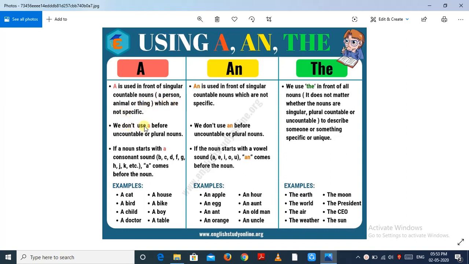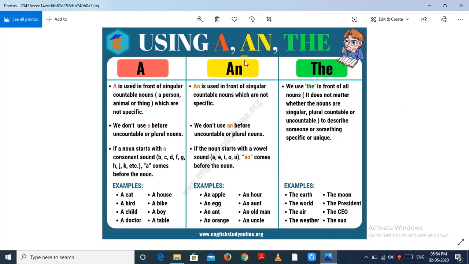We don't use "a" before uncountable or plural nouns. If a noun starts with a consonant sound B, C, D, F like that, etc., "a" comes before the noun. Examples: a cat, a bird, a child, a doctor, a house, a bike, a boy, a table.